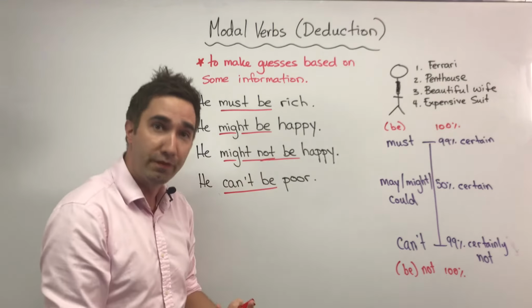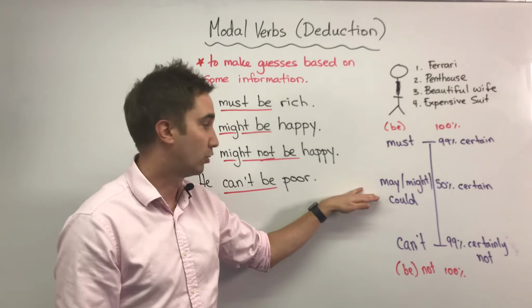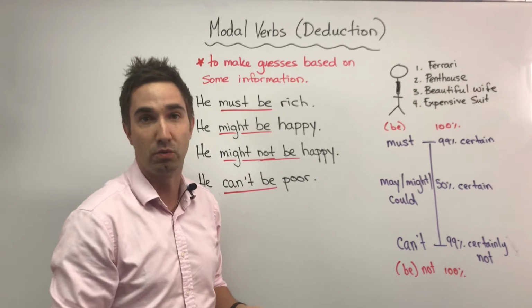Anytime that you have some information and you want to make a guess, you can use must, may, might, or could, or can't to guess what that person is or who that person is or what he does.